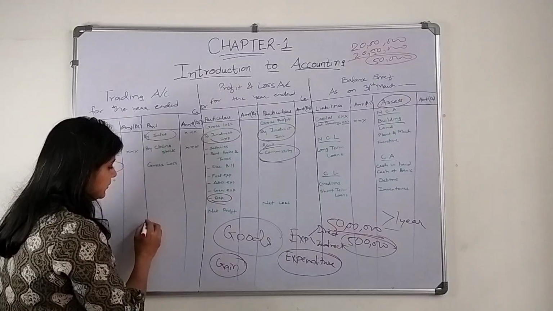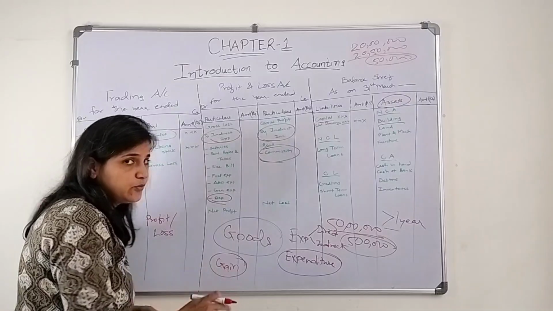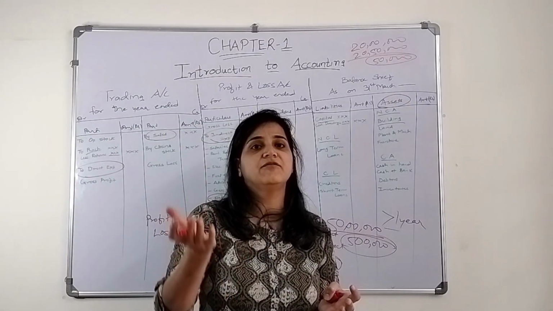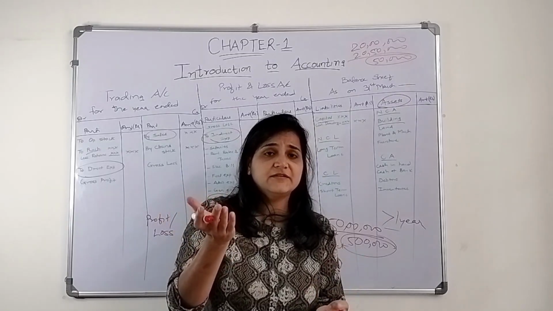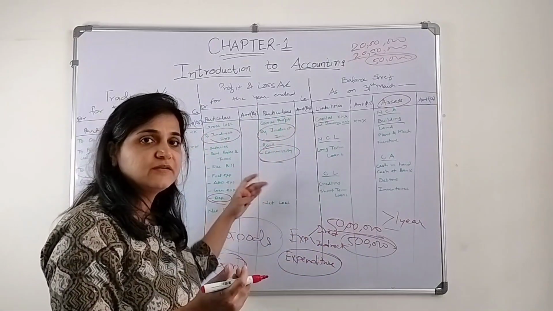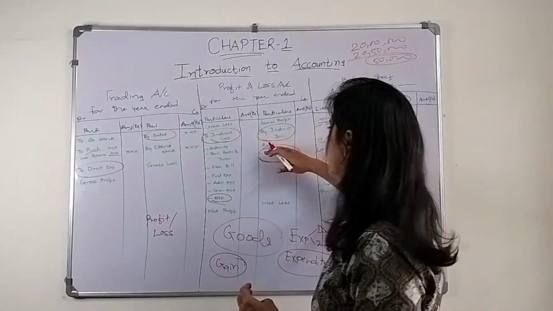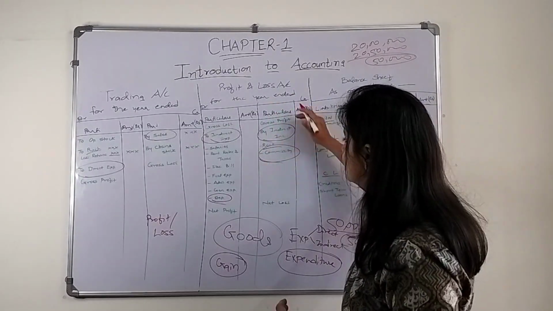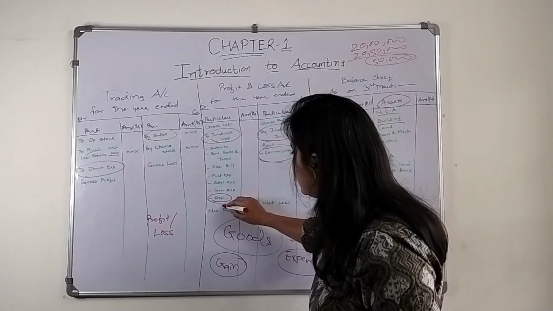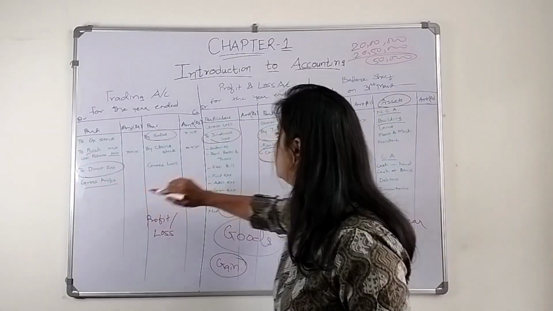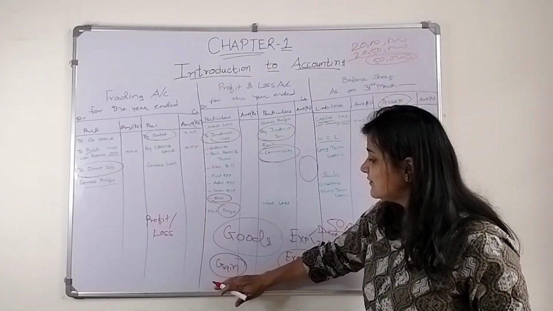Because there is a term called profit and loss. This is not profit. What is a profit? Profit means your revenue is more as compared to your expenses. That difference is called a profit. You are running your business. In that business, what is your major source of income? It is the sales and the indirect income. If this exceeds the expenses, then we get a profit. I'll tell you the gross profit and net profit, but this is called a profit. So profit is different, whereas the gain is different.